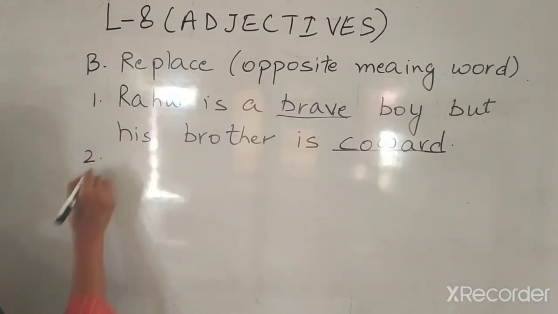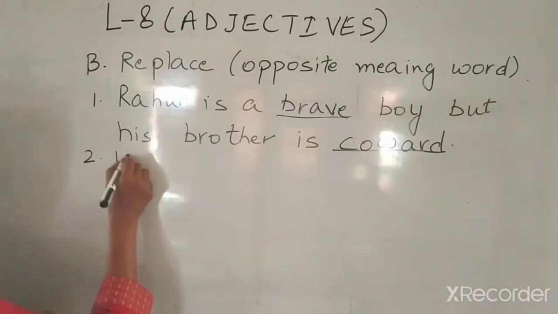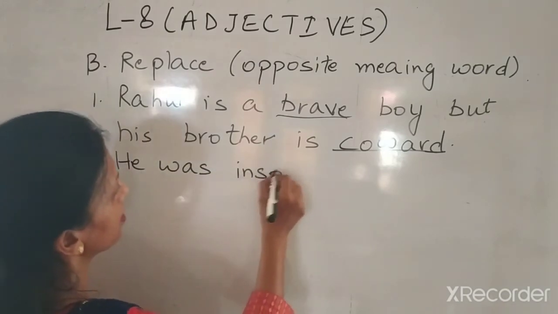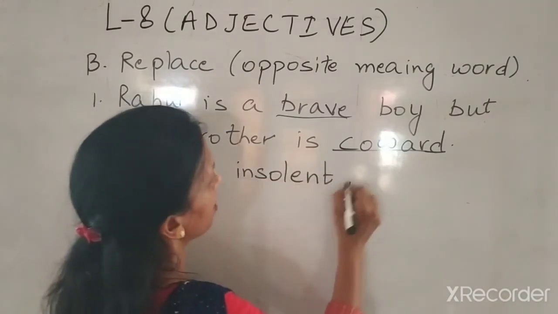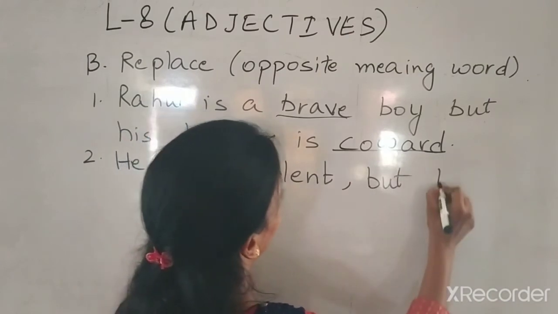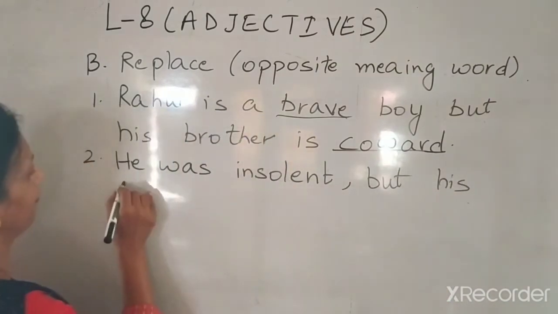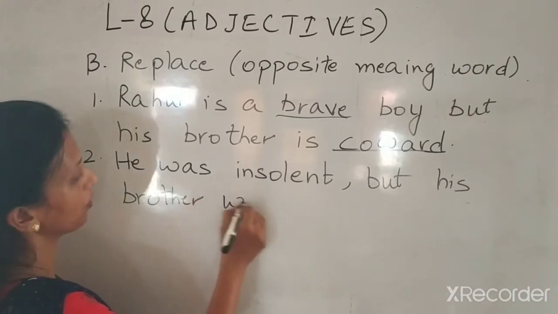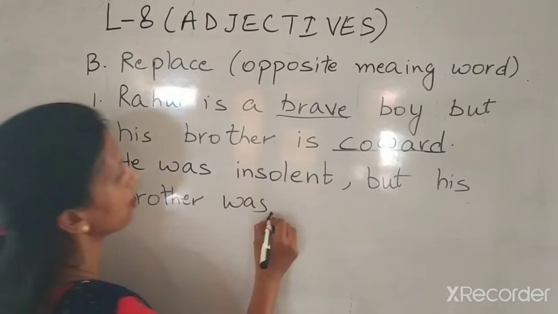Now let's take another, the second one. He was insolent, but his brother was dash.